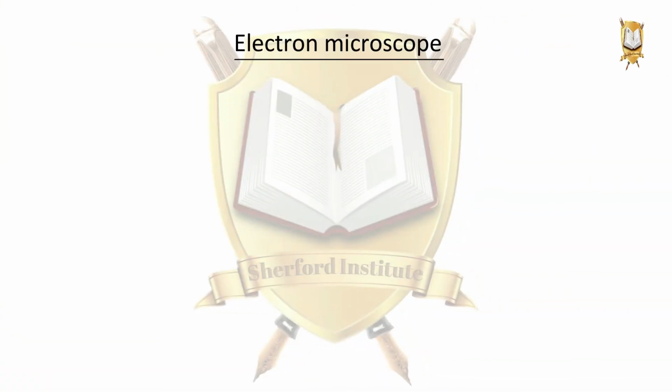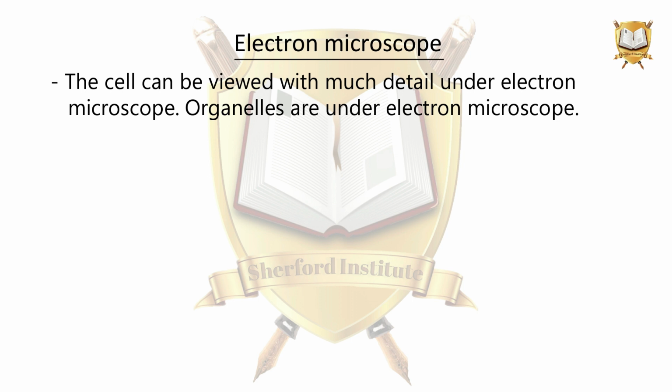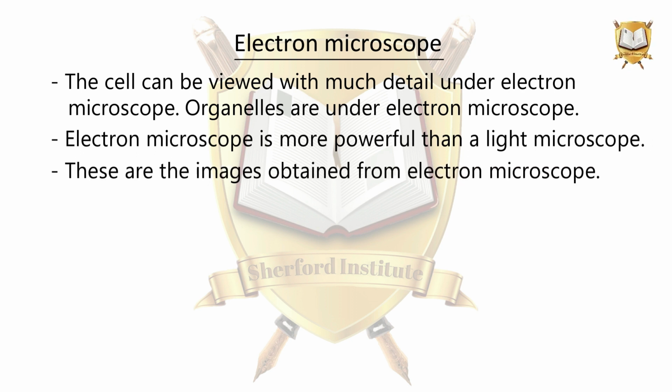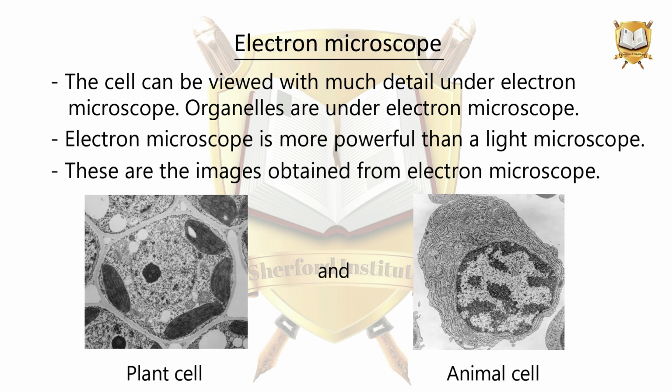Electron microscope. The cell can be viewed with much detail under electron microscope. Organelles are visible under electron microscope. Electron microscope is more powerful than a light microscope. These are the images obtained from electron microscope, plant cell, and animal cell.